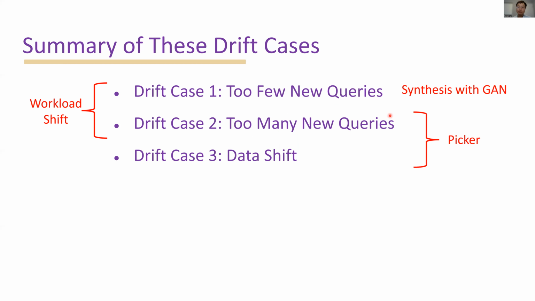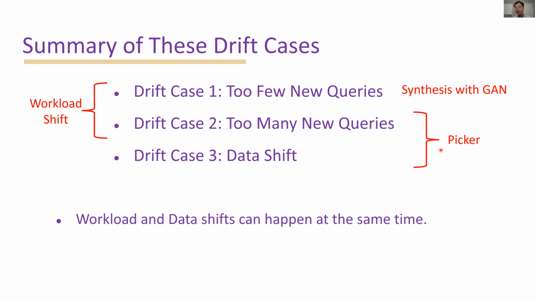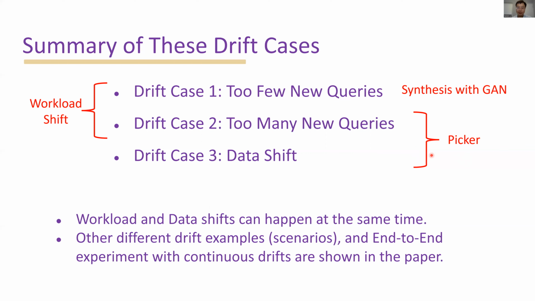In the last two drift cases, when too many queries need to be labeled, we use the picker to select useful queries. In practice, workload and data drifts can happen at the same time, and our Whopper system can also adapt to those drifts at the same time by combining the GAN and the picker together. Other drift examples and an end-to-end experiment with continuous drift are shown in the paper.